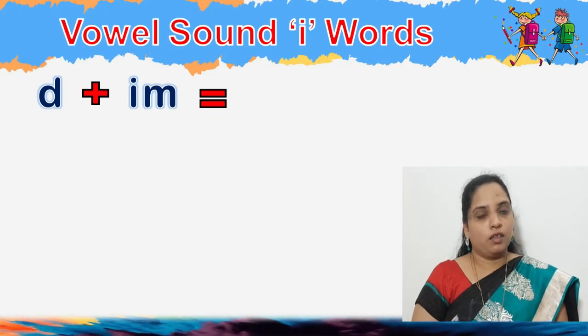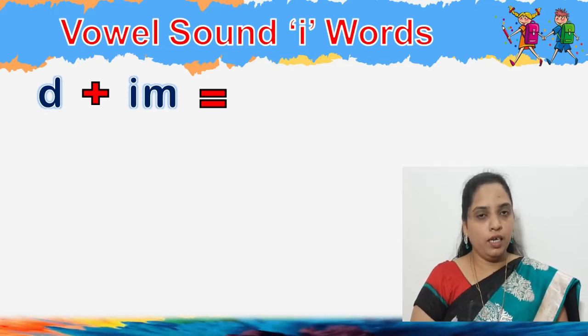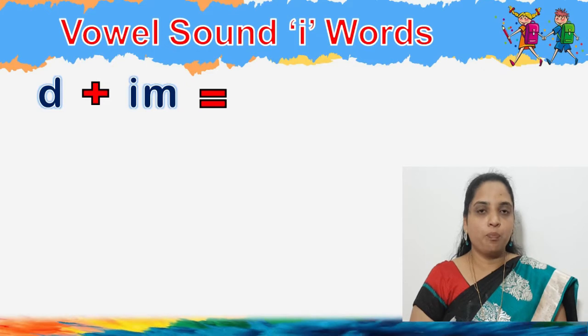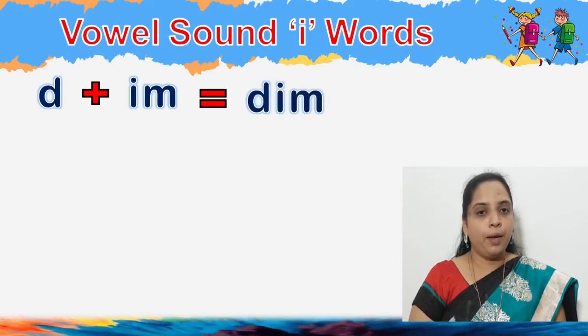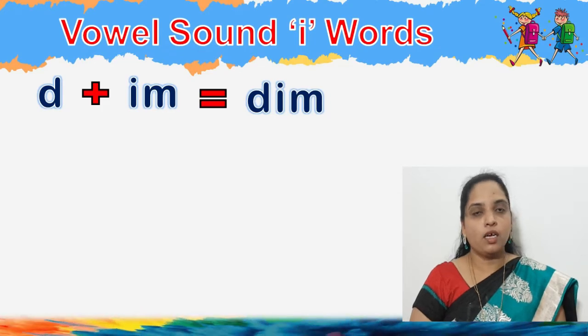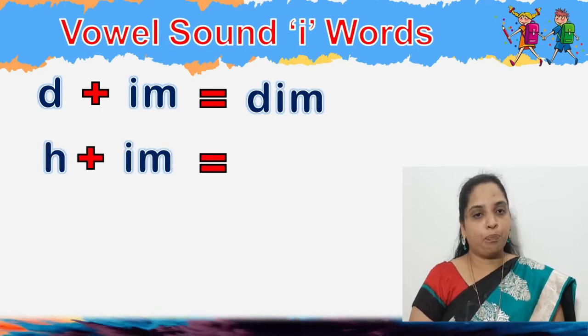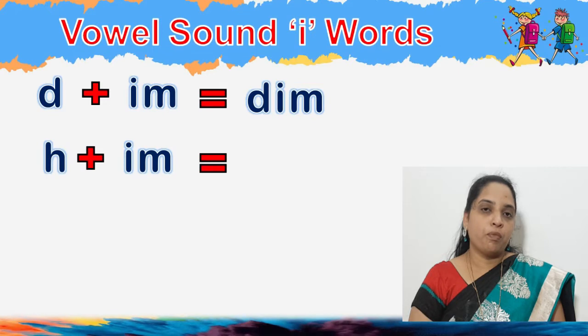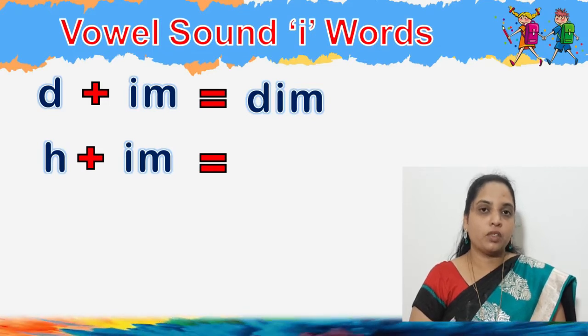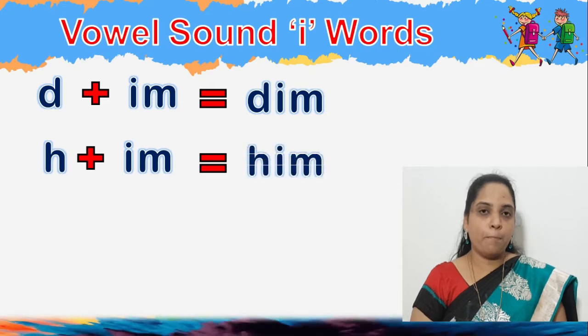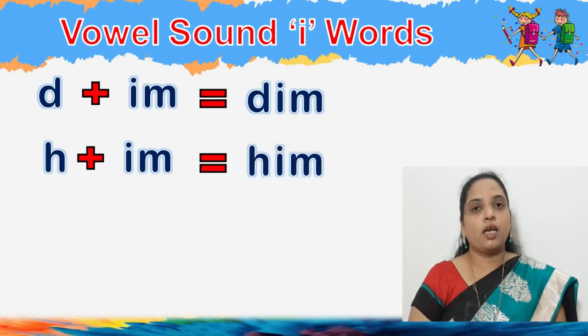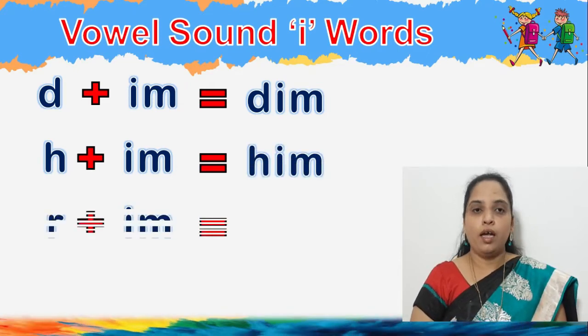When it is joined with a few letters, the first letter is D. D as D, I as E, M as M: dim. Then the next letter H: H, I as E, M: him.